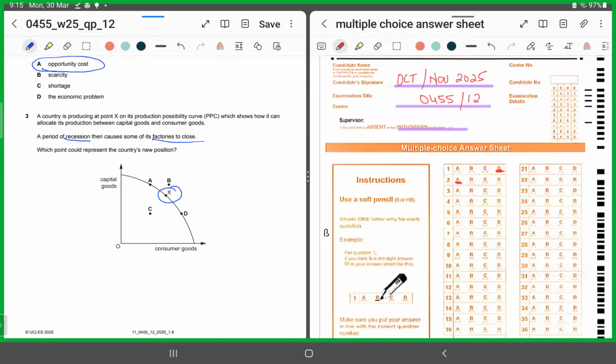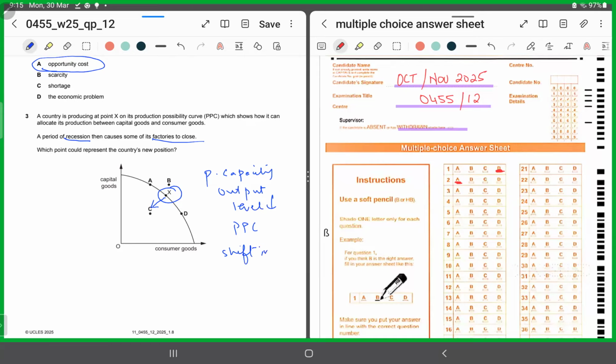Now they're asking how this situation would be represented in a PPC. After the factory has been closed and a recession has been witnessed by the economy, how would this be depicted in terms of the PPC? Which position would now show this? It should be shown by a shift of the PPC inwards. Why? Because for both capital and consumer goods, less is now going to be produced because the country is witnessing a recession, a slowdown, right? A reduction in its productive capacity. So when the productive capacity falls, the output should fall. So when the output level shrinks, the PPC should shift inwards.